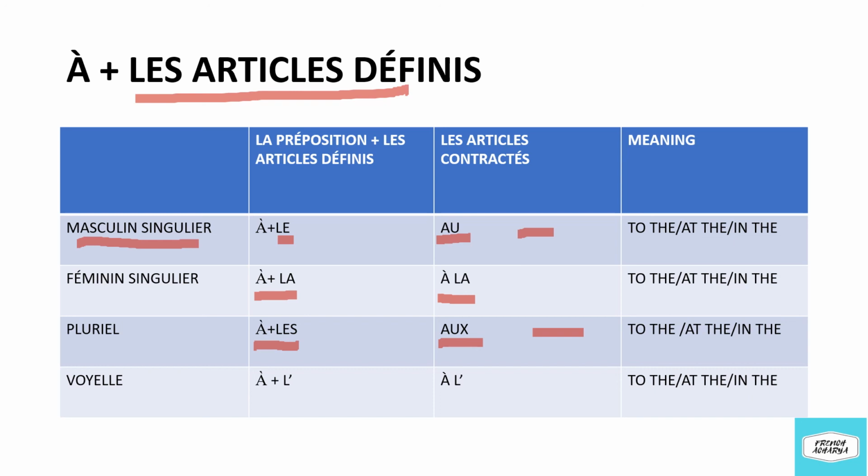For vowels, we are contracting à with l'apostrophe, which will become à l'apostrophe. The meaning of all the contracted articles is to the, at the, or in the. I hope you have understood how to form contracted articles with the preposition à.